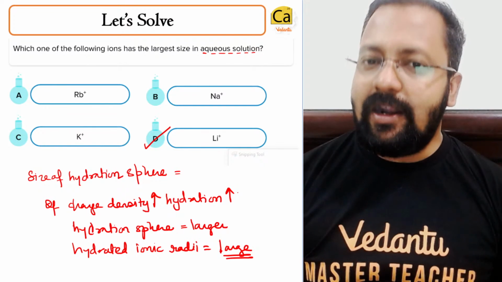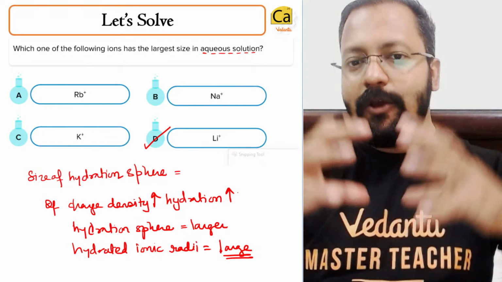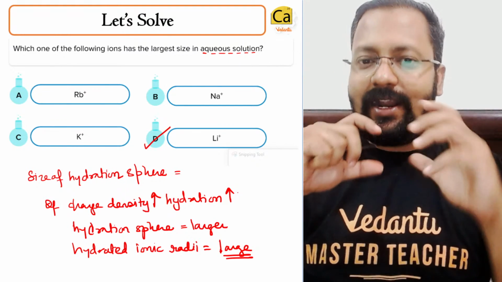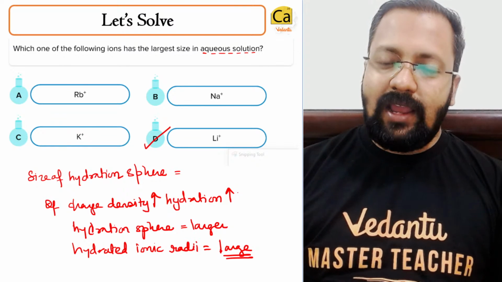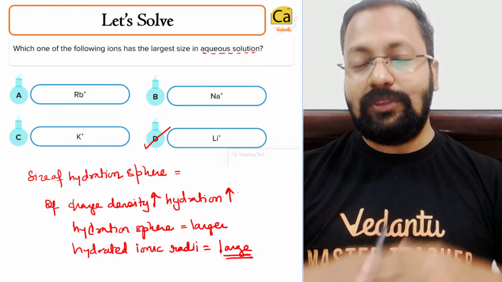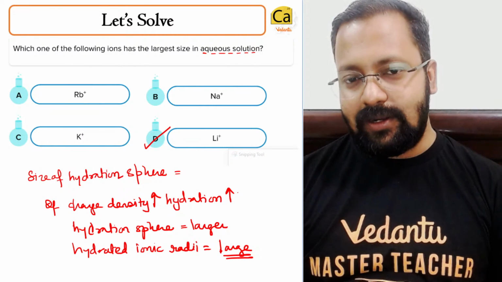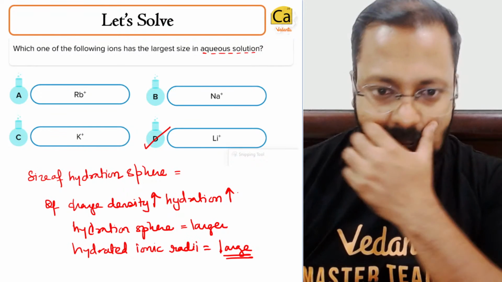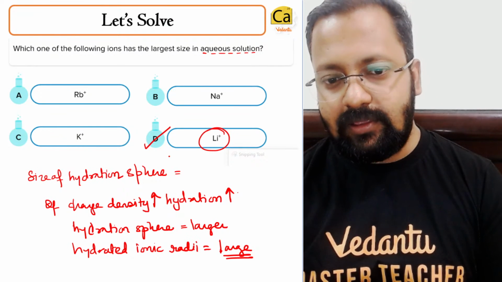जो जितना ज्यादा हाइड्रेट होगा उसके अराउंड उतने ही H2O units surrounded रहेंगे. The one which gets hydrated to the maximum extent will have that many number of H2O units surrounding it, and to that extent they will surround it. So the right answer will turn out to be lithium.